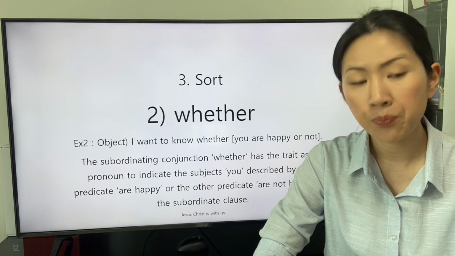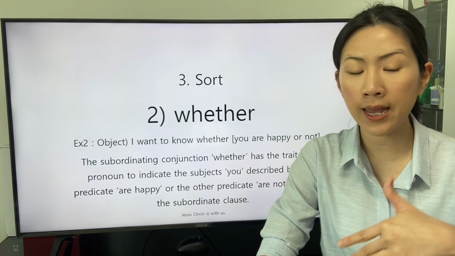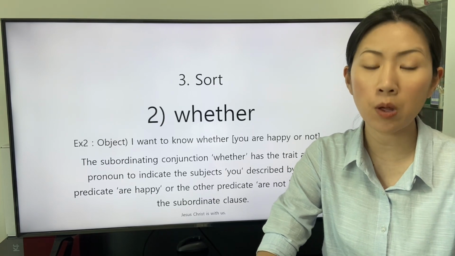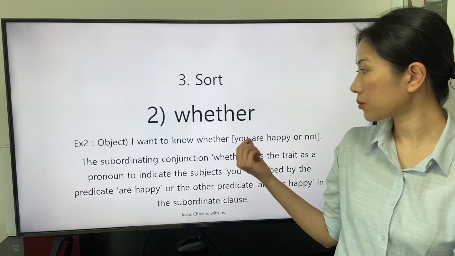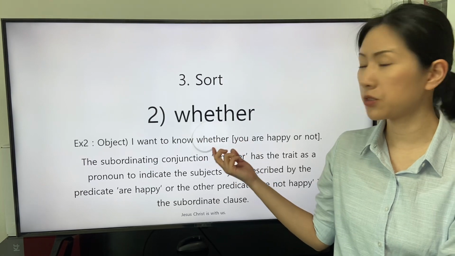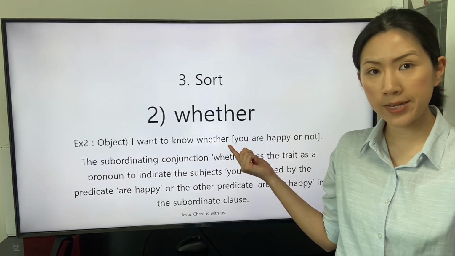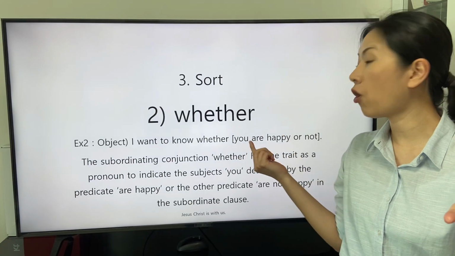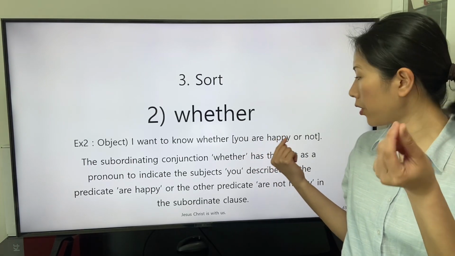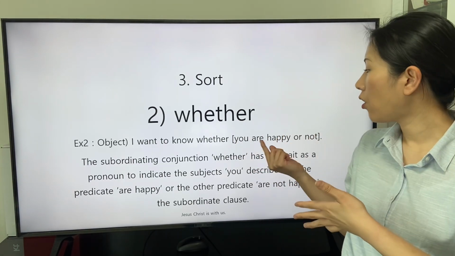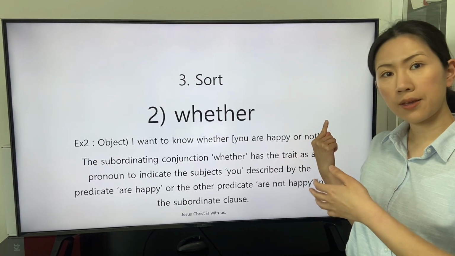are happy or the other predicate are not happy in the subordinate clause. The subordinating conjunction whether indicates the subjects that are the listeners described by the predicate are happy or the other predicate are not happy.